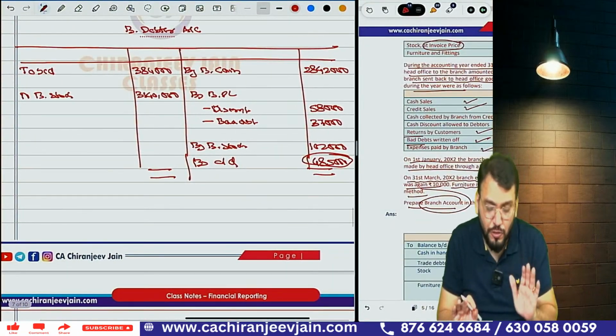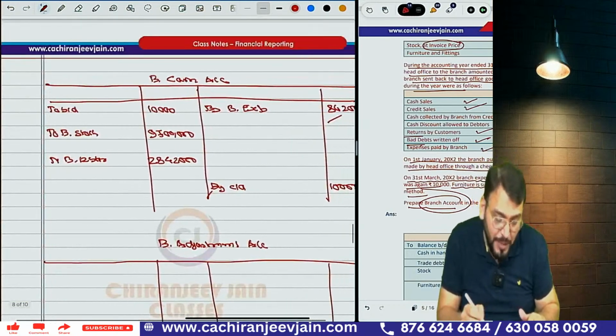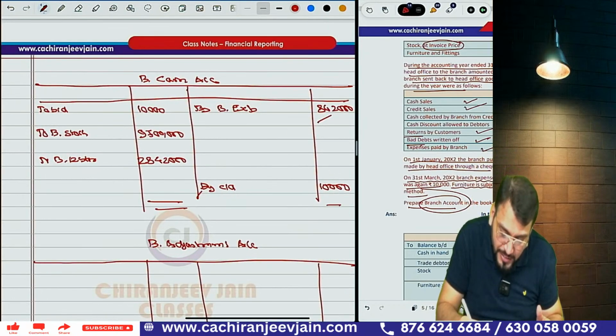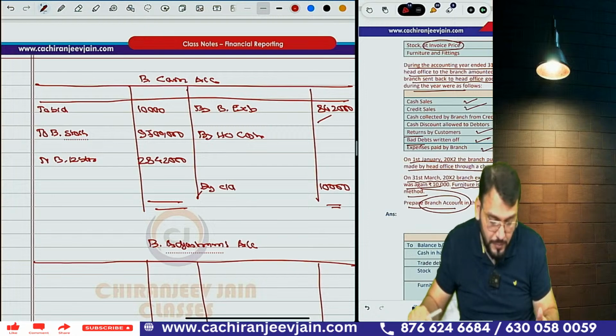Branch debtor account also closed. So closing balance was not given, we can calculate it. Now come to branch cash account. So in branch cash account, we can find out how much has been remitted to HO, to write on HO cash balance. We can find out.